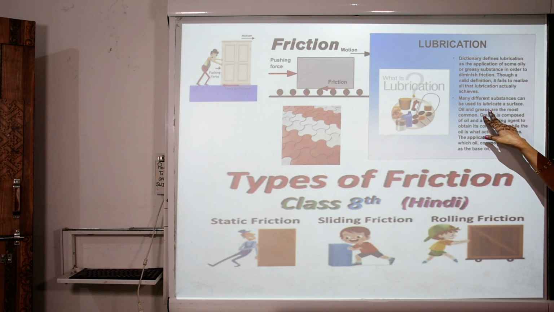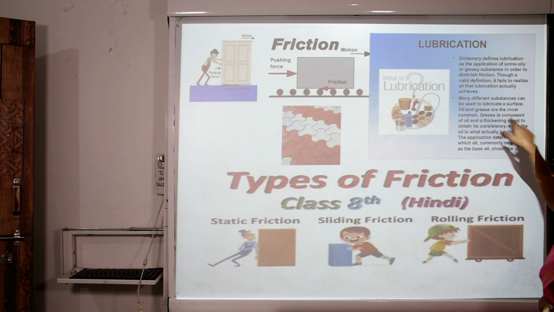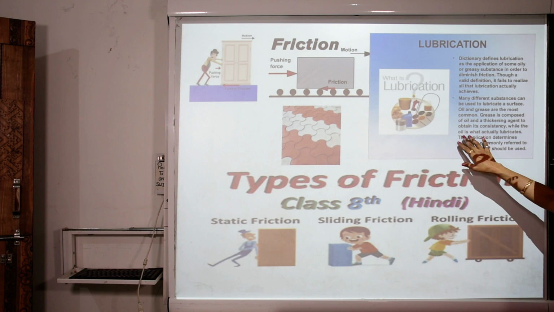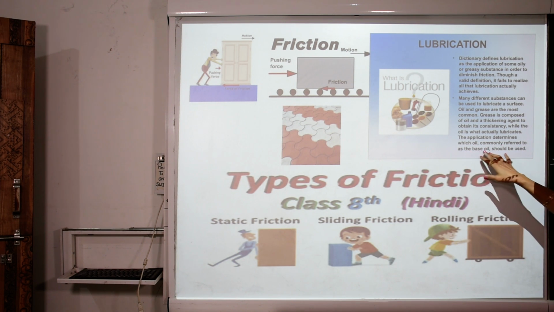Oil and grease are the most common, and grease is composed of oil. A thickening agent is added to the oil to obtain its consistency, while the oil is what actually lubricates. The application determines which oil, commonly referred to as the base oil, should be used.